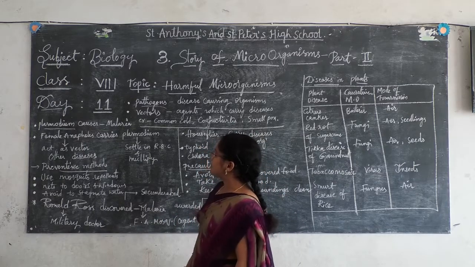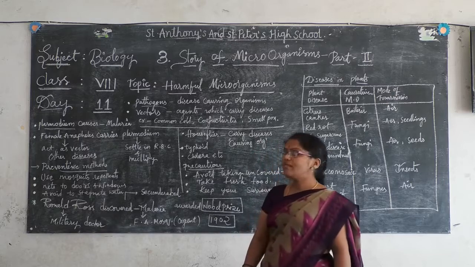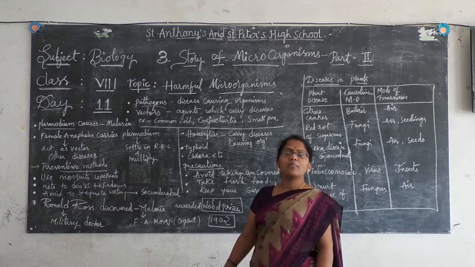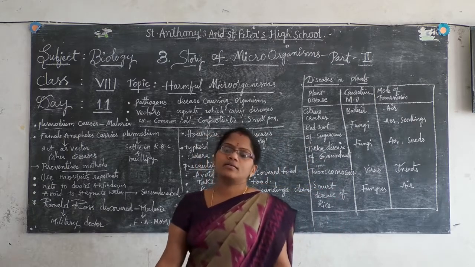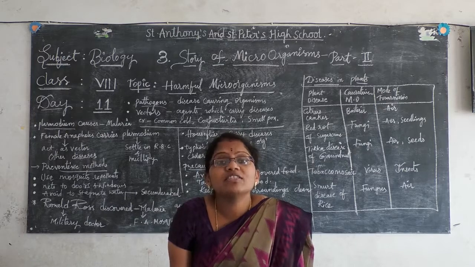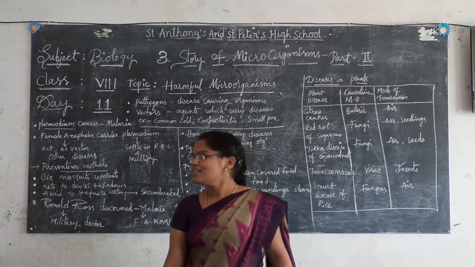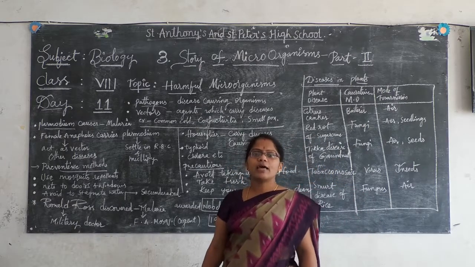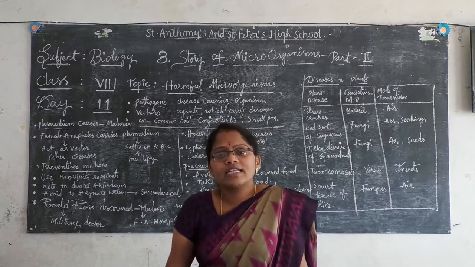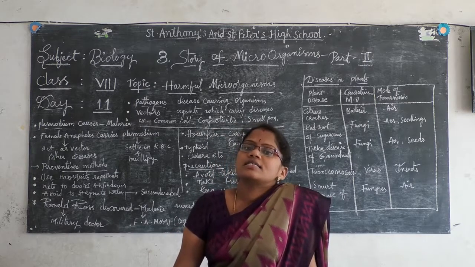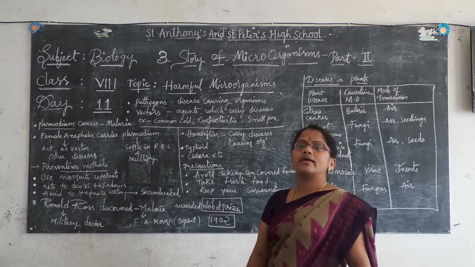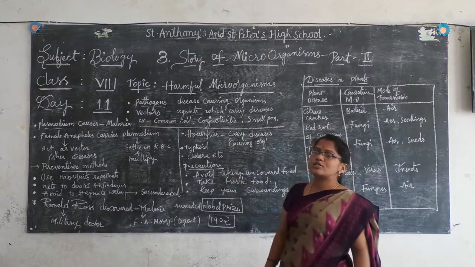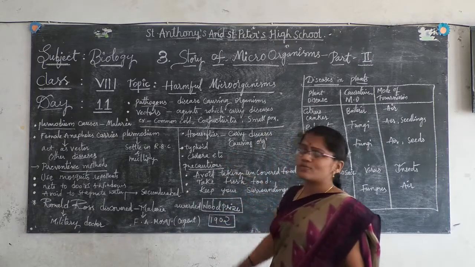Right? So this is about the plasmodium as well as the preventive methods. Now we are going to see something similar to the mosquito. One more is the housefly, the fly which is present in our house, right? The housefly is also carrying different types of diseases. It is also an organism which causes diseases, such as typhoid and cholera.